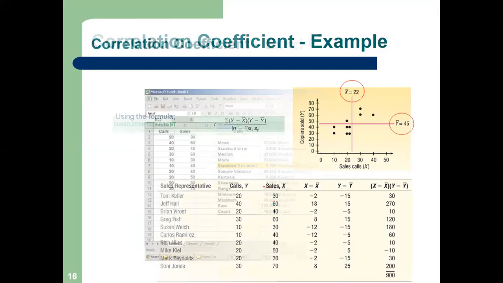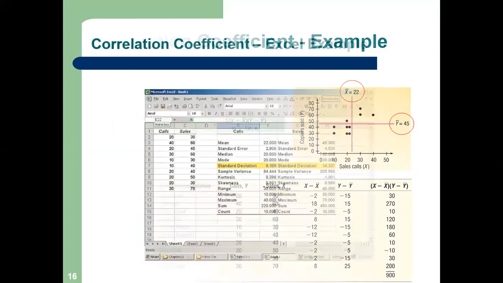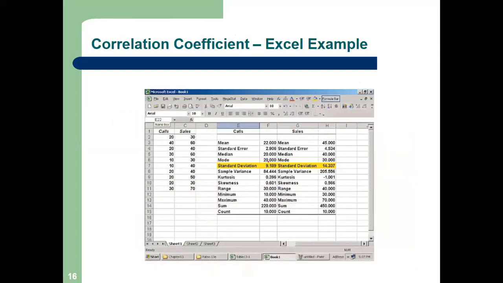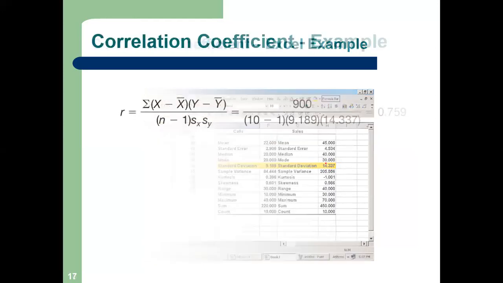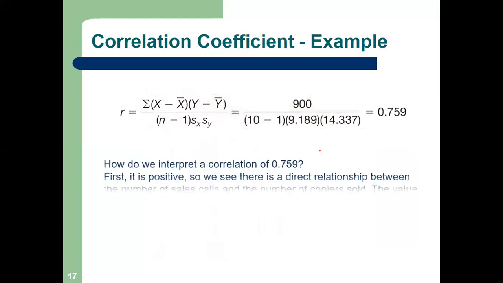Actually, I have done it in Excel, so no need of calculating now. If you calculate the standard deviation of the X series, you will get 9.189. If you calculate the standard deviation of the Y series, you will get 14.37. In Excel we get all the data within one click. So we put all the values.